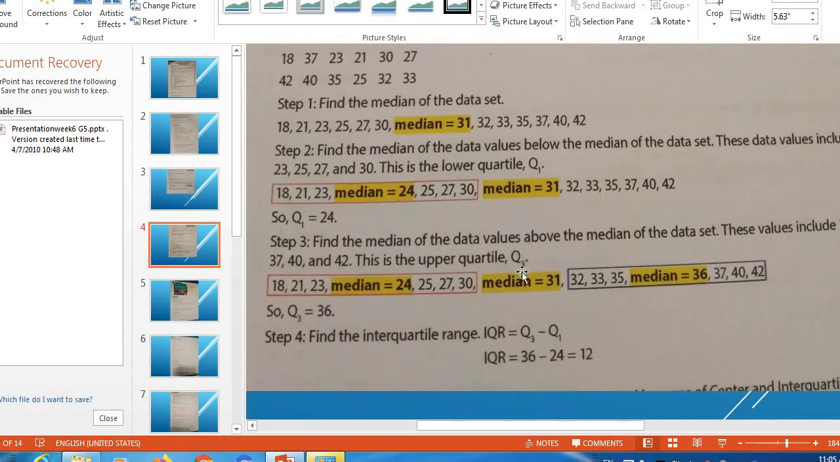So step 4, very easy now. Find the interquartile range. IQR equals Q3 minus Q1 that I have calculated. Q3 here 36, Q1 24. So the difference between them is the IQR.